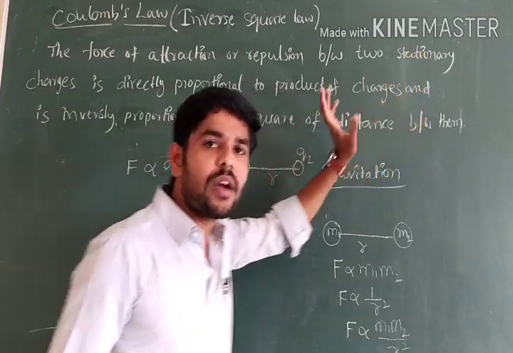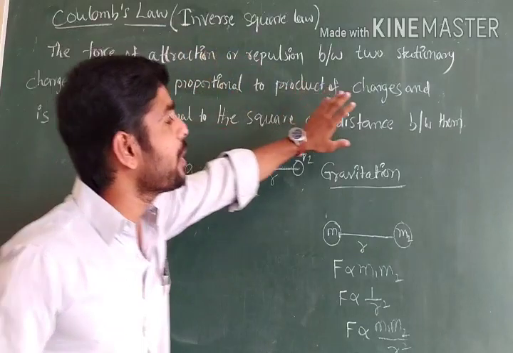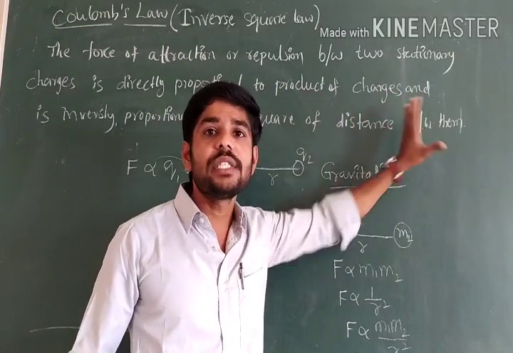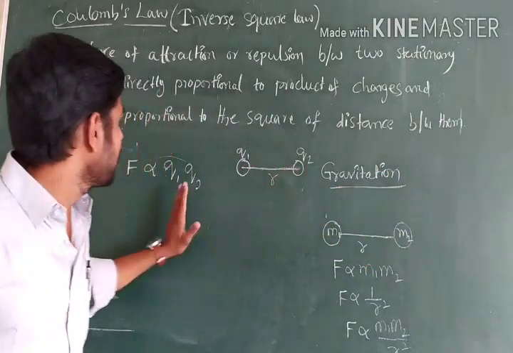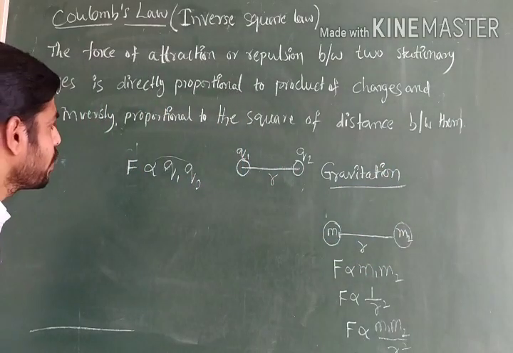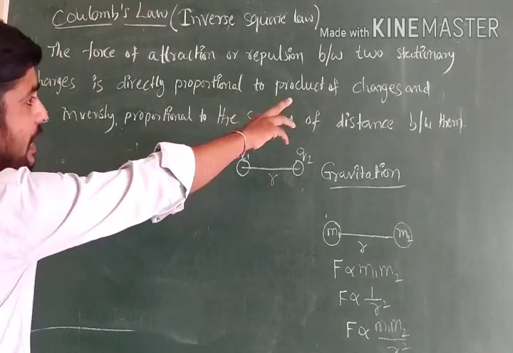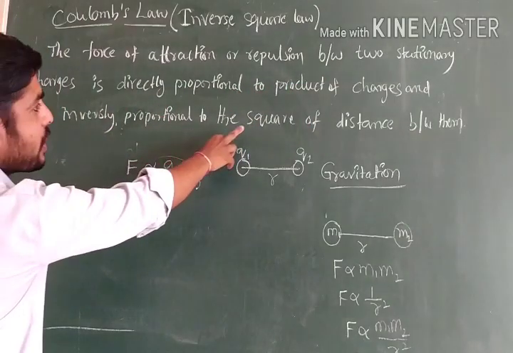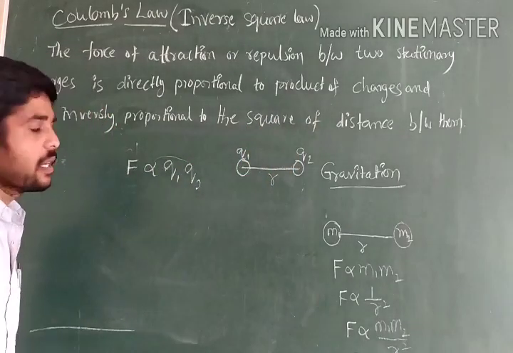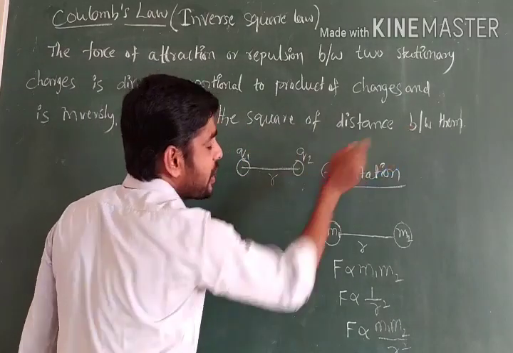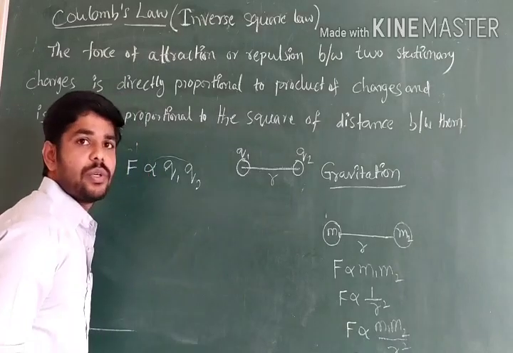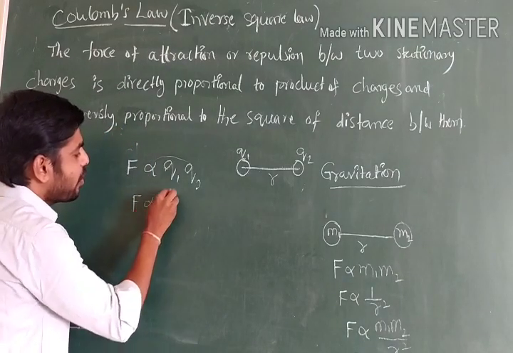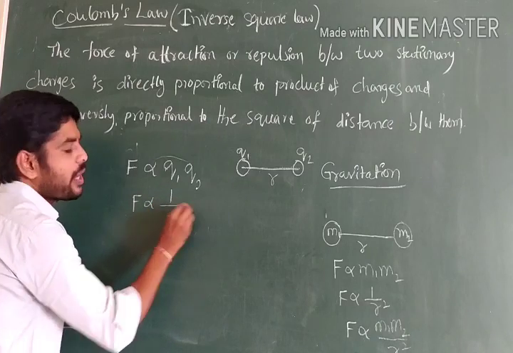Stationary means Coulomb's law is applicable only to charges at rest. It is not for moving charges. We will discuss that later. But F is directly proportional to Q1 Q2, and one more condition is also there: it is inversely proportional to the square of the distance between them.